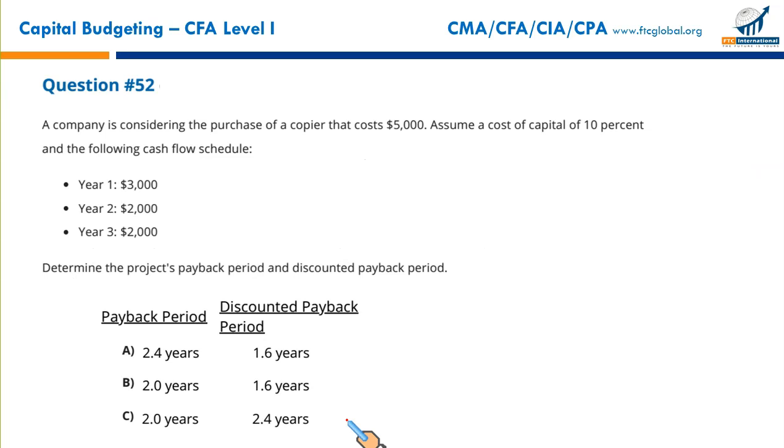Moving on to the next question involving some computation. A company is considering the purchase of a copier that costs $5,000 now. It's an initial outflow. Assume a cost of capital of 10% and the following cash flows for years 1, 2, and 3. Determine the project's payback period and the discounted payback period.